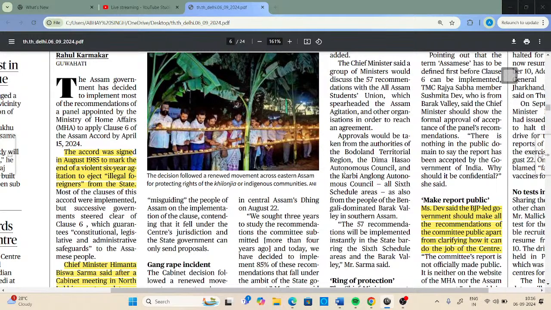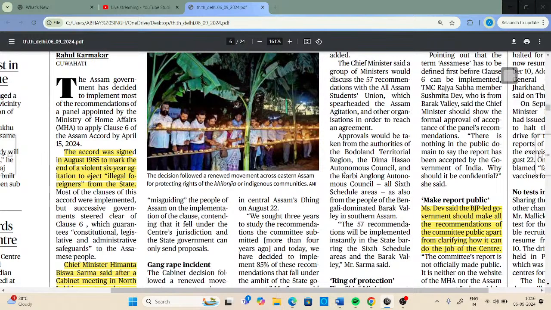And why is this particular kind of assurance provided? Because of a very simple reason. A lot of foreigners were living illegally in the state of Assam, so that's why they have a threat. They feel that their indigenous culture and indigenous identity is in danger. Now to protect that indigenous identity, and the linguistic and cultural rights and values, clause 6 was inserted in Assam Accord. And for the implementation of clause 6, the Ministry of Home Affairs constituted a panel in 2019, which was headed by Mr. Biplab Kumar Sharma, a retired High Court Justice.